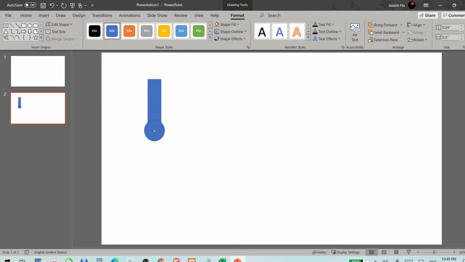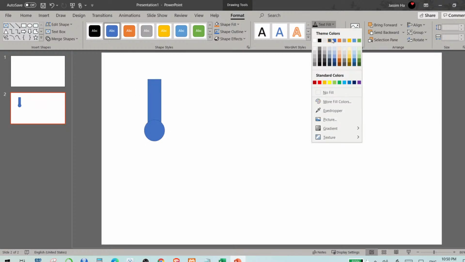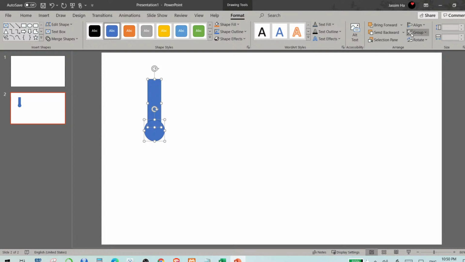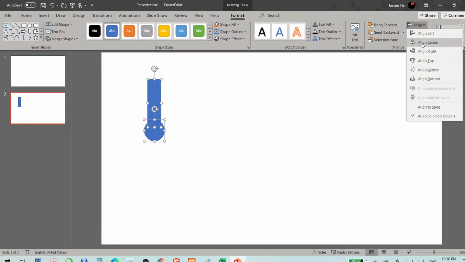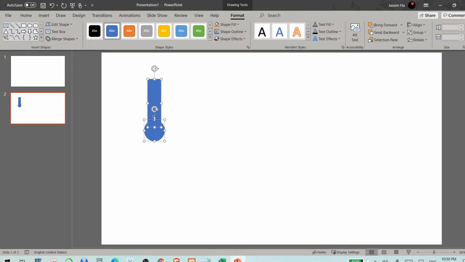Let me just make it look like a thermometer. I bring this, and for both of them I use the text fill as blue, and I align them in the center. So I click on align center.